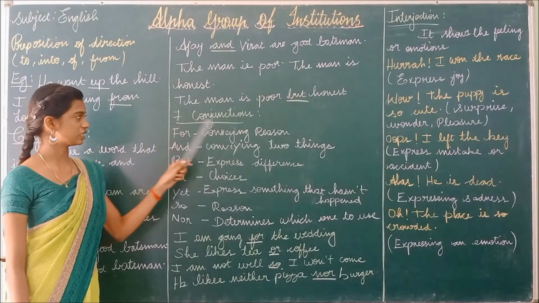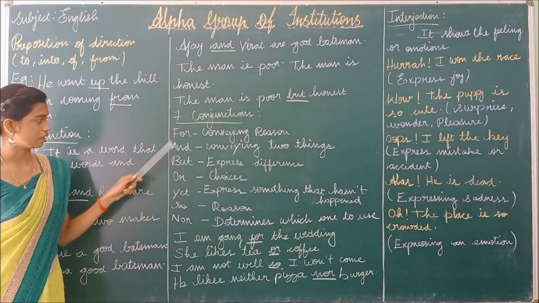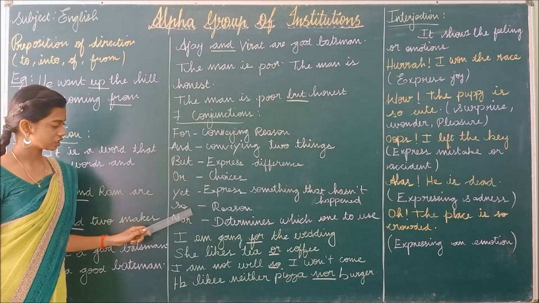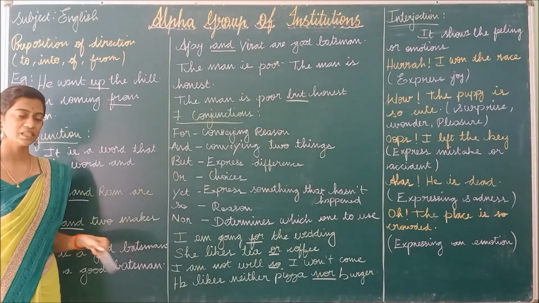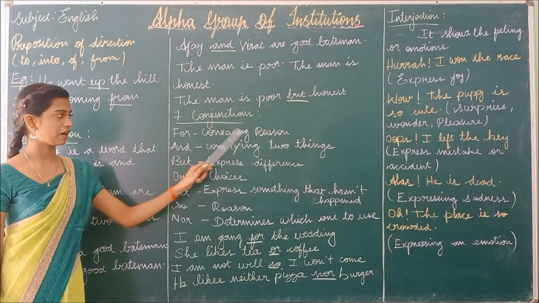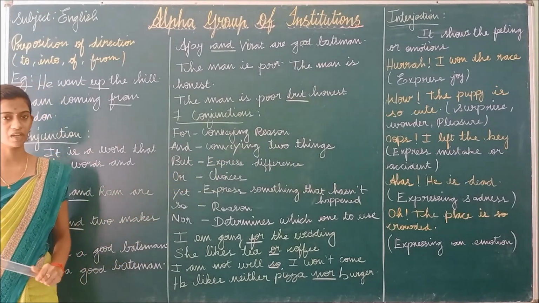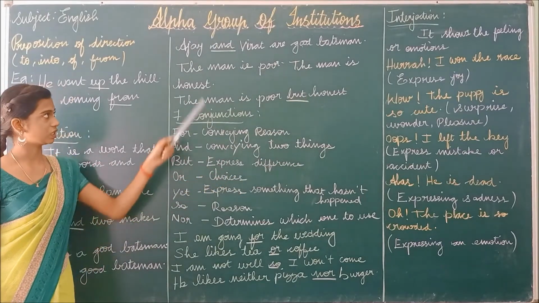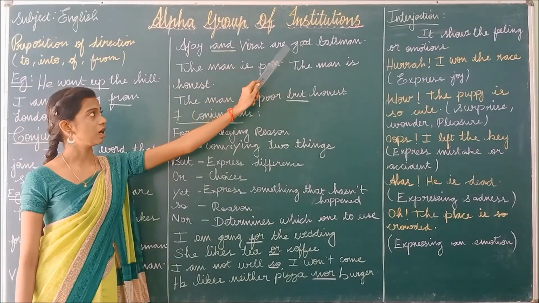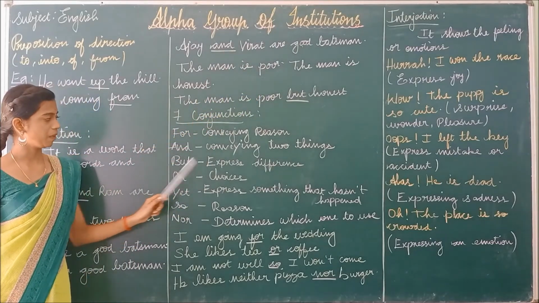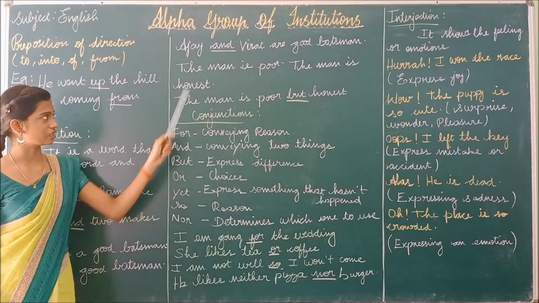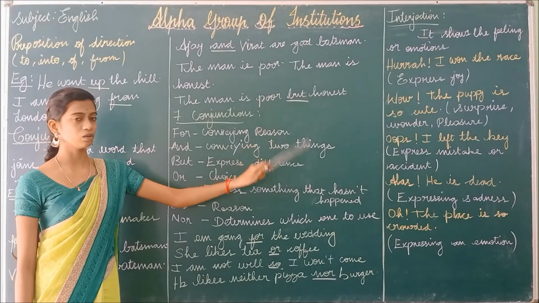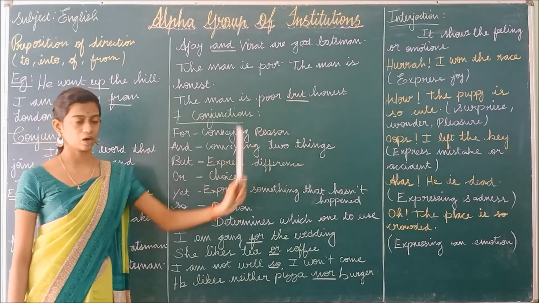Now we are going to see the 7 conjunctions. Let us see what they are: for, and, but, or, yet, so, nor. These are all the 7 conjunctions. For means it is conveying the reason. And means conveying two things, like Ajay and Virat are good batsmen. But expresses difference. The man is poor but honest. So it says the difference in how the man is.